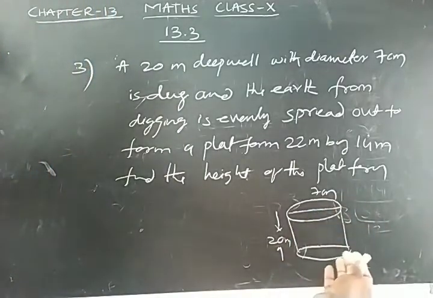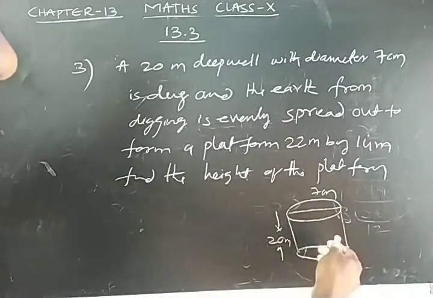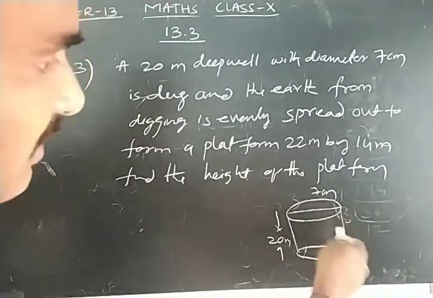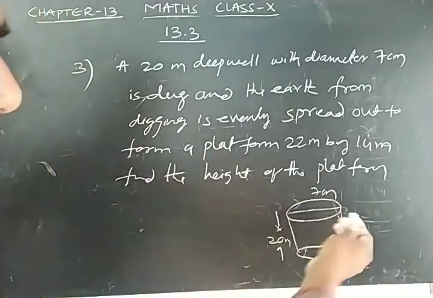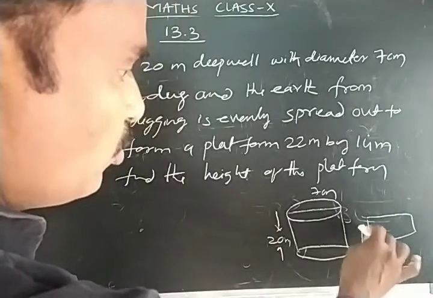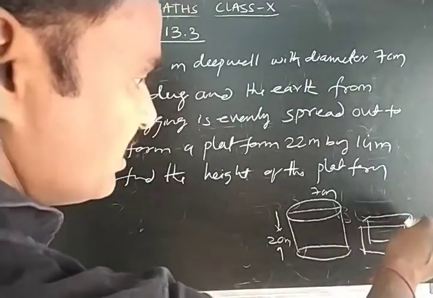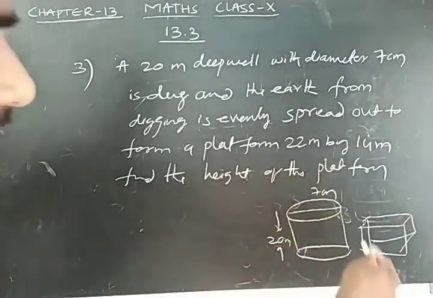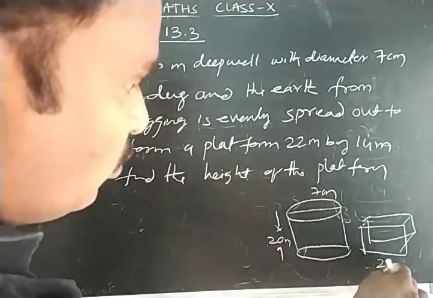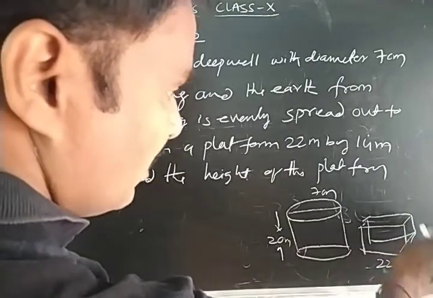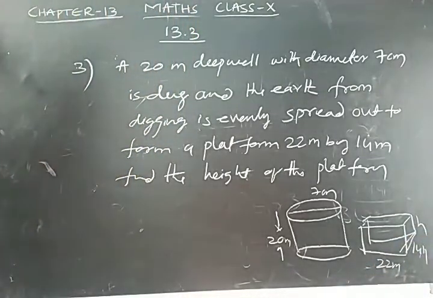It is dug and the earth from the digging is evenly spread out to form a platform. So after taking the earth from the well, we are making a cuboid shaped platform. Its dimensions are also given: length is 22 meters and breadth is 14 meters. We have to find the height of the platform.